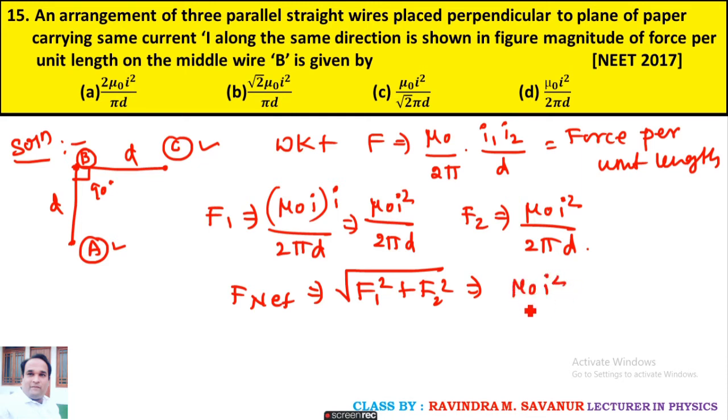Finally you are going to get mu naught I square root 2 upon 2 pi D. So the option is C.